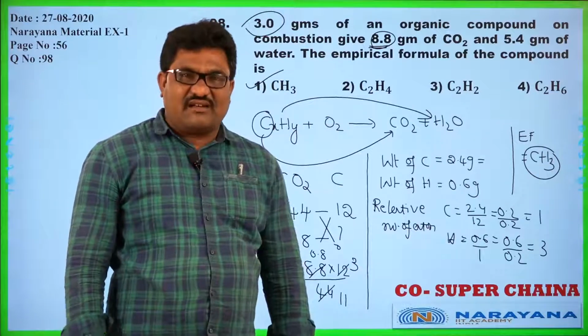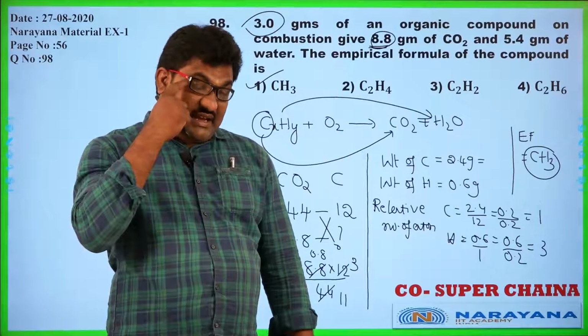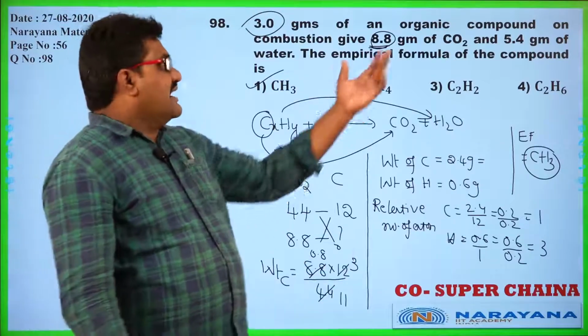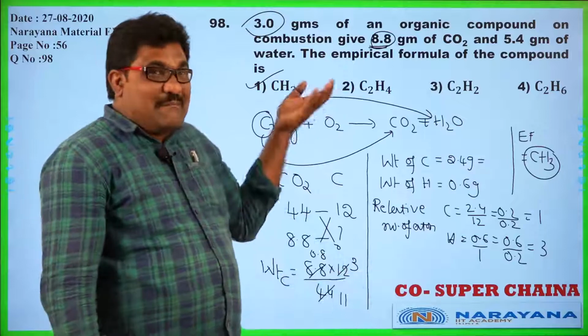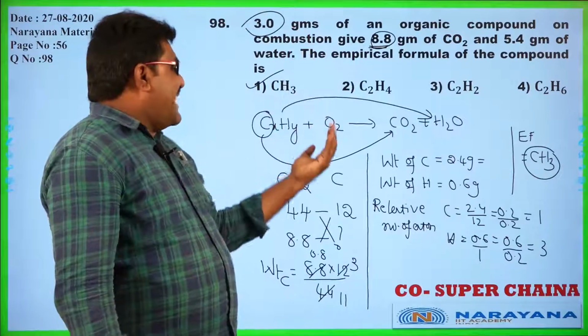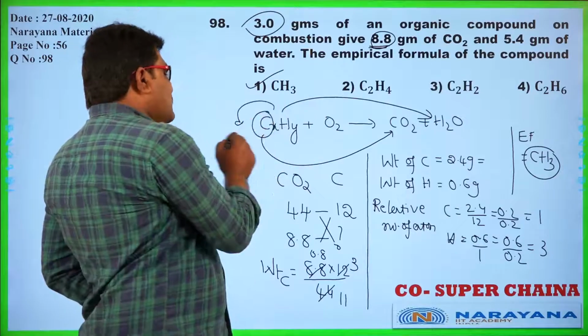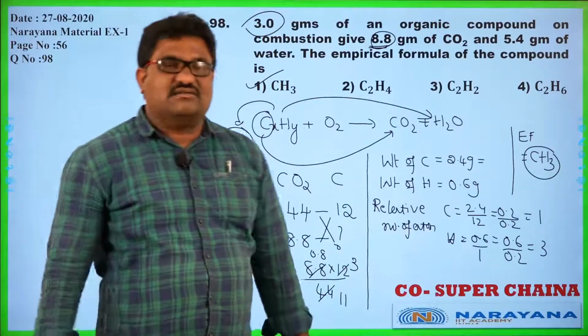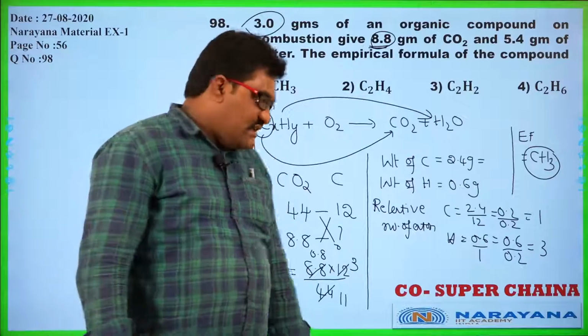In that manner, I can calculate the weight of carbon. That carbon completely came from the hydrocarbon which we are considering. Yes, let us go for the next question.